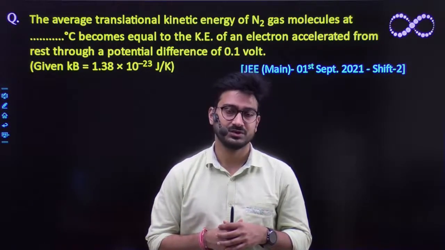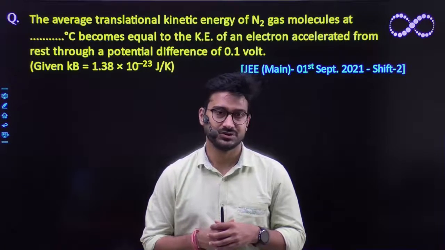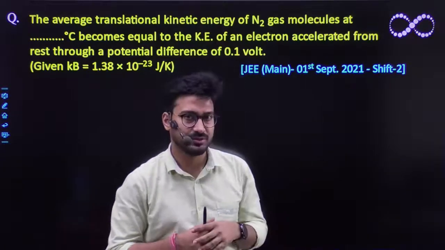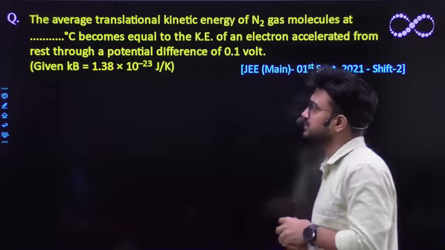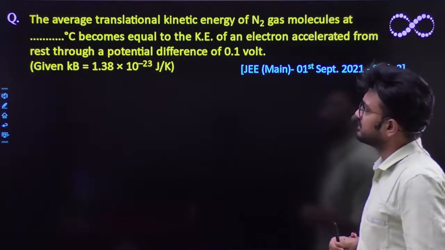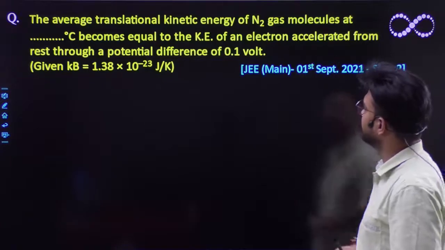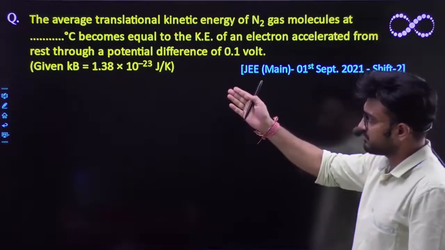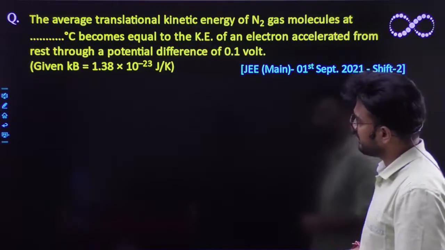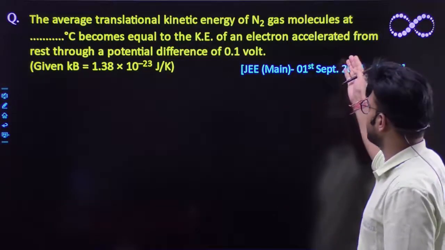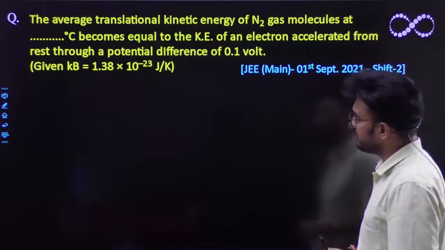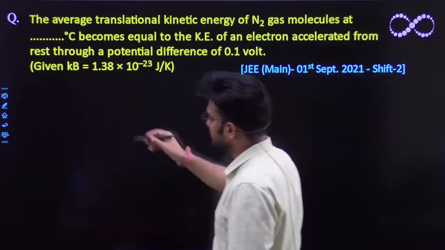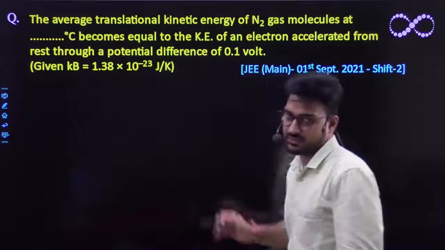Right now I'll be doing one such question that came in your JEE Main examination. This question came on 1st September 2021, in the second shift. So let us see this question first. The question says: the average translational kinetic energy of N2 gas, nitrogen gas molecules, at a certain temperature that you need to find out becomes equal to the kinetic energy of an electron accelerated through a potential difference of 0.1 volt. And the Boltzmann constant kB value is also given to you.